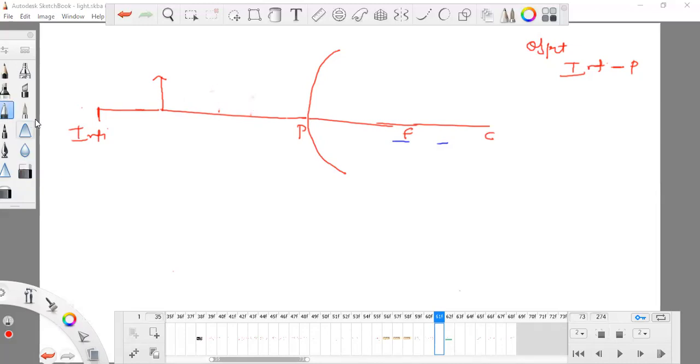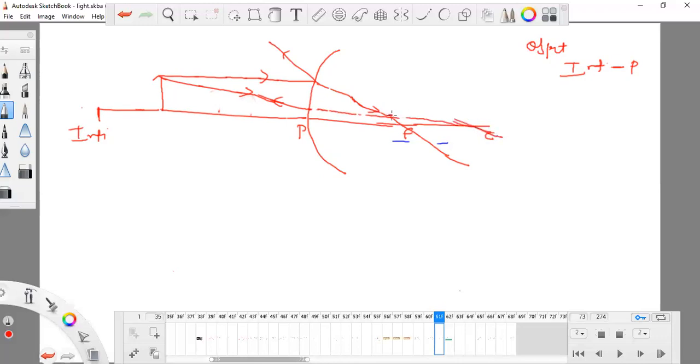So two light rays will emerge. The first light ray emerges parallel to PC, so it will get back, and only a few parts will come here. Anything parallel to PC has to pass through F, so definitely it will pass through F. The other line originating is in the direction of C. Anything in the direction of C should get back along the same line, so it will pass through C.